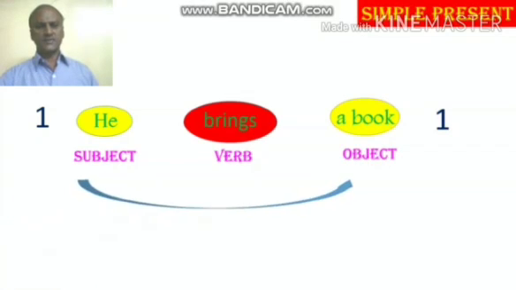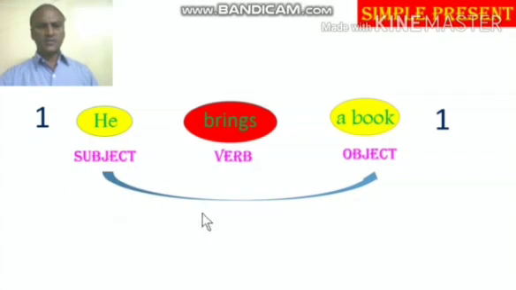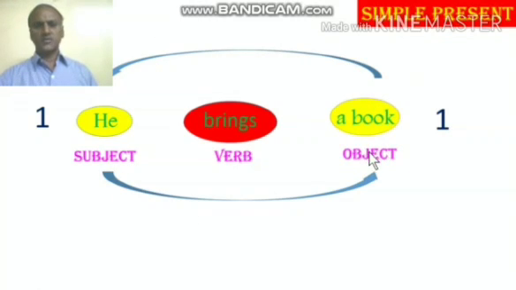The second step is change the subject into object, and again, change the object as subject. So first change the subject into object, then the object into subject. So that is what you have to do, which is the second step you have to follow.